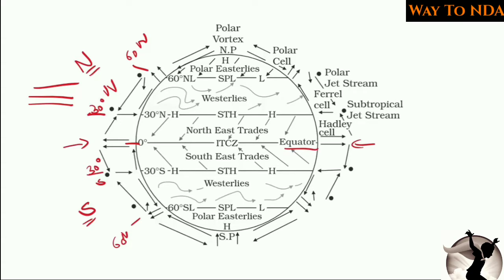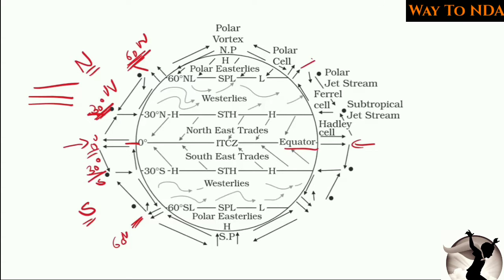Now when we are studying this weather system and the wind system, you need to remember the positions of these latitudes, that is the 0° equator, then 30° north as well as 30° south, then 60° north and 60° south. Because when we study these winds, it is very important that the latitudes are in front of us. So now first we will study the directions of the wind.